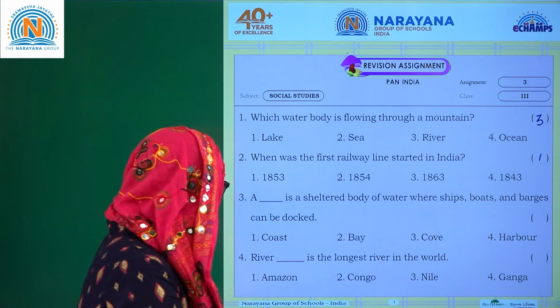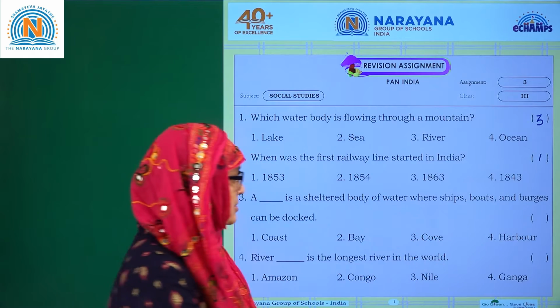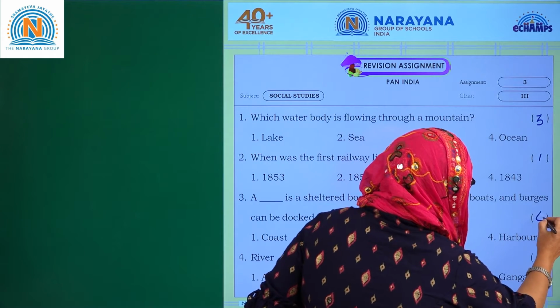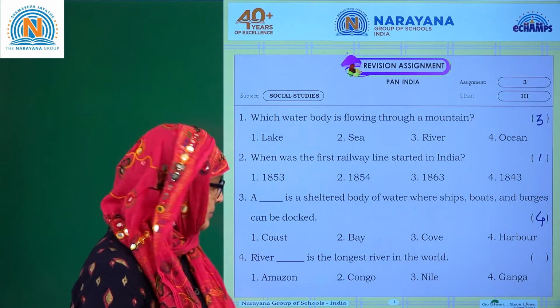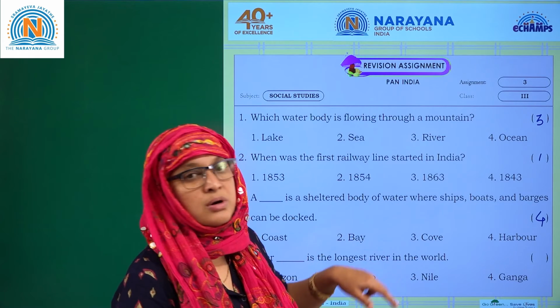Let's see whether we have this option. Coast, bay, cove or harbor. 4 is the answer. 4, harbor, 4 is the answer. Clear children? Let's go for the fourth one. River dash is the longest river in the world.